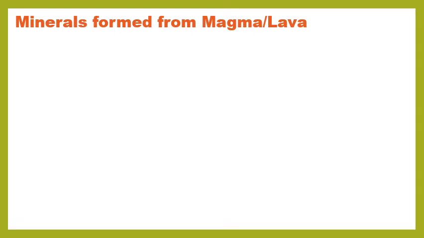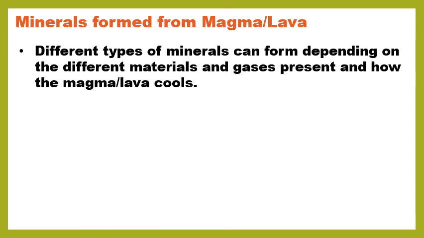I have a question for you. If minerals are formed from magma and lava, which is basically melted or molten rock, do you think that every time magma or lava cools, it's going to make the same type of mineral? What do you think? Well, it's not going to be exactly the same because we're going to have different types of minerals form depending on the different materials and gases present in the volcano and also how the magma and lava cool.